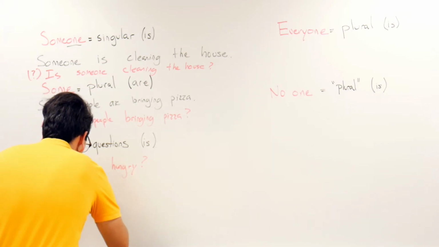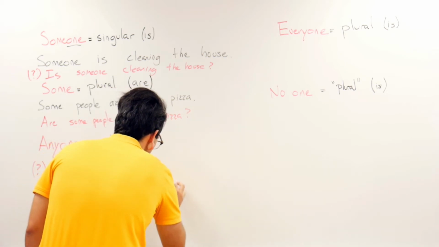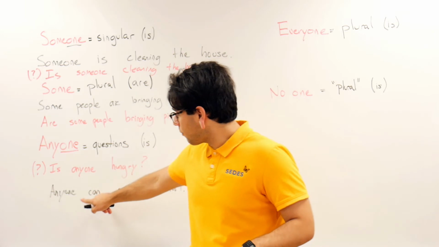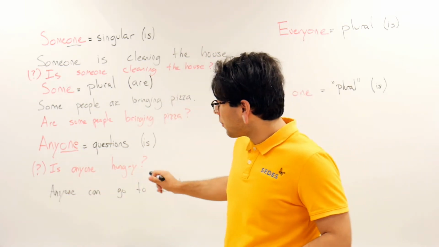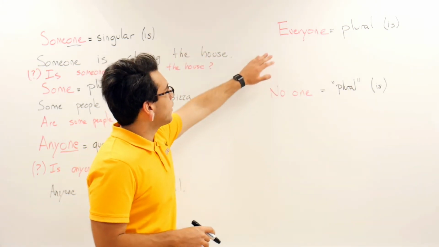Anyone can go to school. Again, the same amount of people, plural, but any one person is that. But again, it's more commonly used in question form. So now we're done with this. We're going to go to over here.